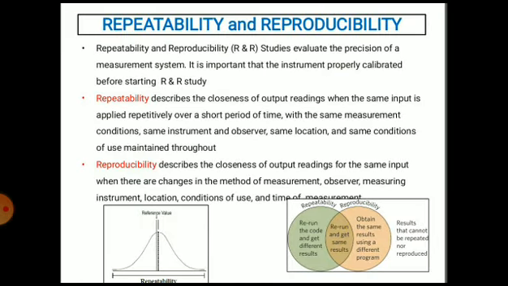You can see the repeatability and reproducibility. Repeatability and reproducibility studies evaluate the precision of a measurement system. It is important that the instrument is properly calibrated before starting a repeatability and reproducibility study.